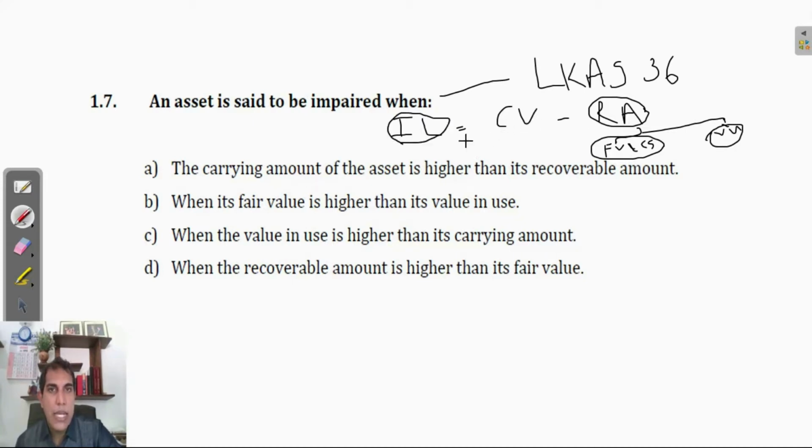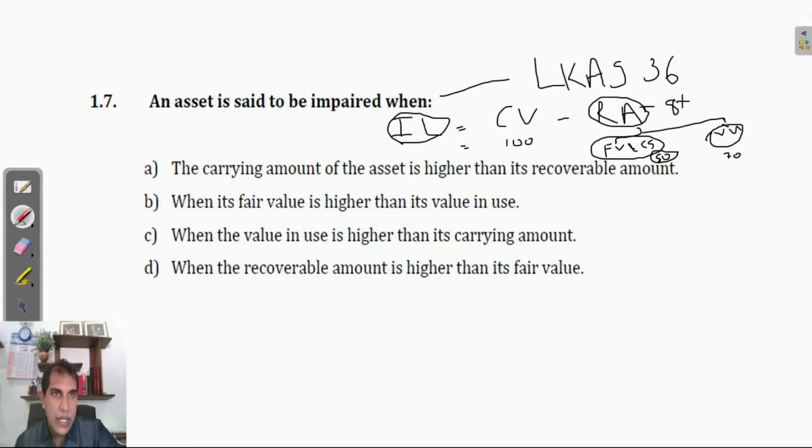Let me insert figures here. Carrying value of an asset, let's say 100. Recoverable amount: let's say fair value less cost to sell 80, value in use, let's say 70. From these two figures we should select 80 because the higher value needs to be selected as recoverable amount.